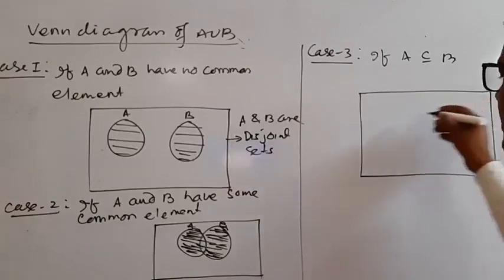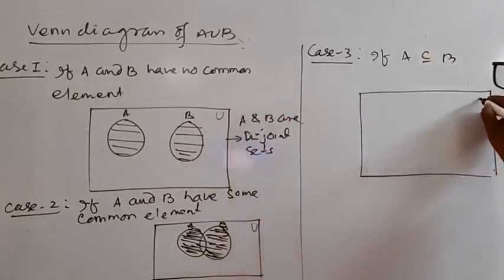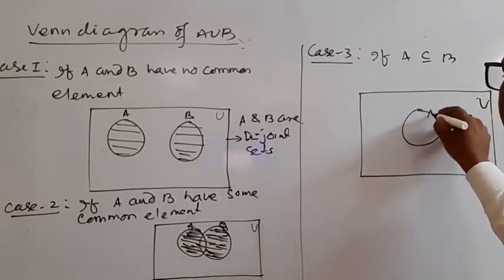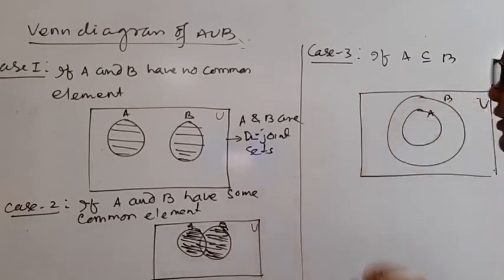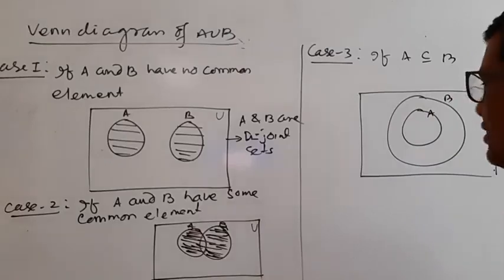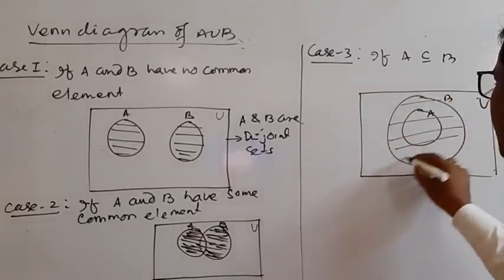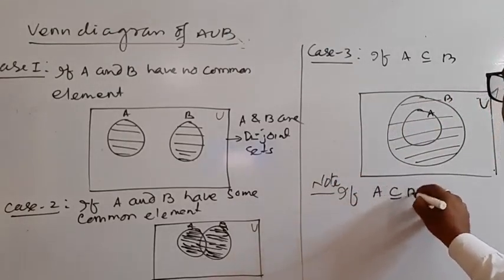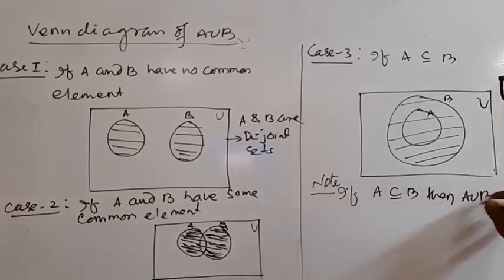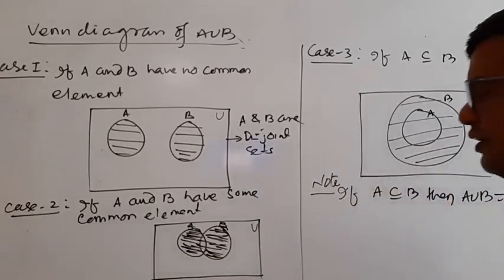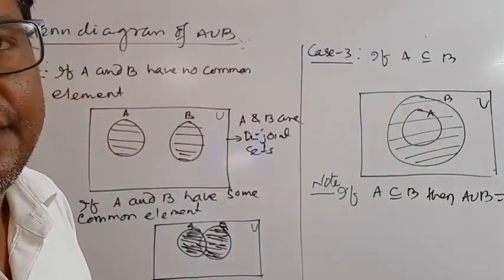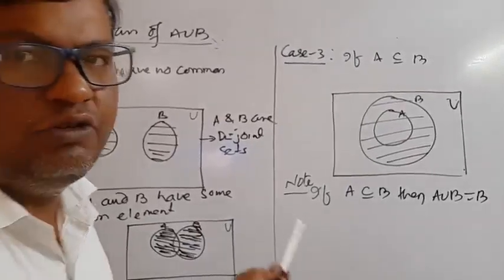This is the universal set, this is set A and this is set B. So A union B is the total, which is set B. Note: if A is a subset of B, then A union B is equal to set B.